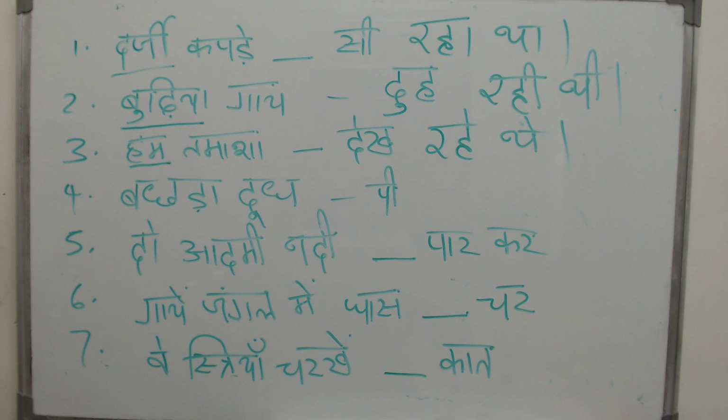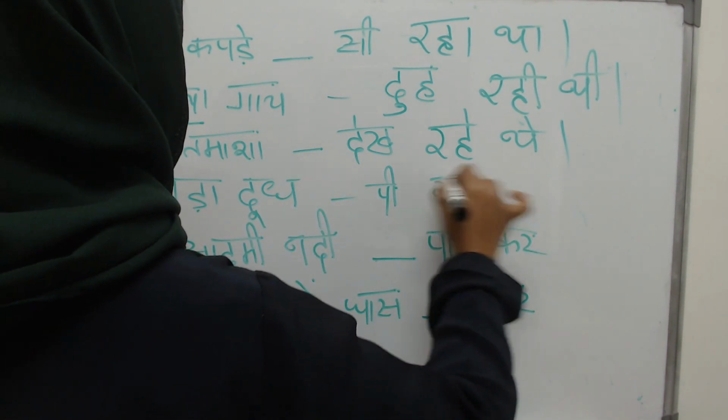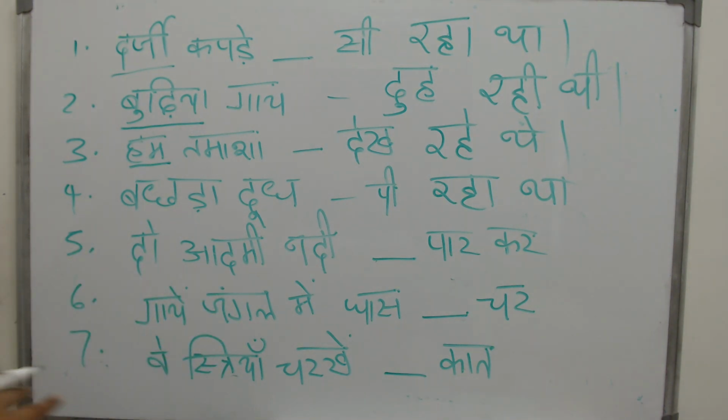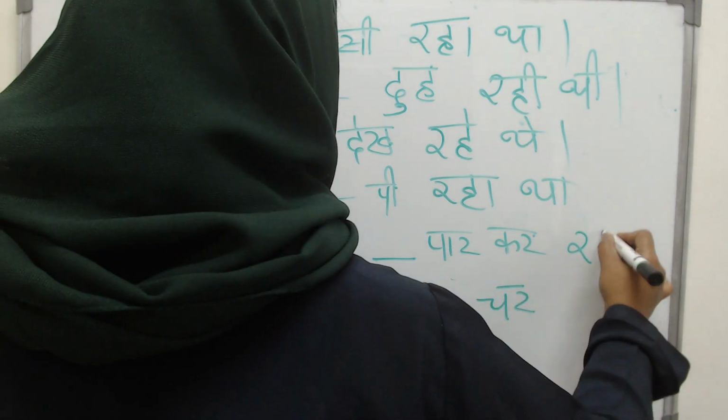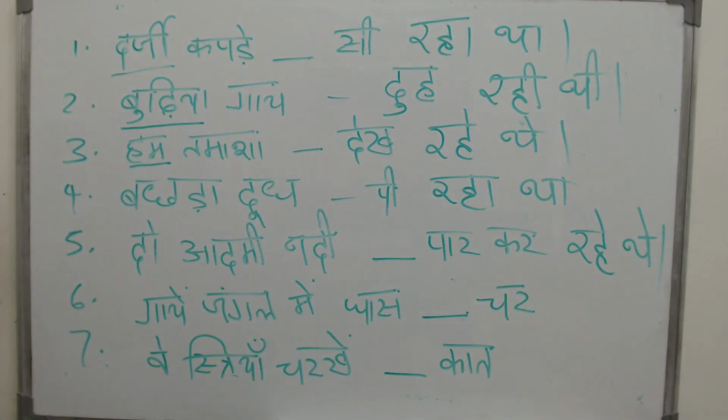बछड़ा दूध dash. The calf was drinking the milk. The calf, it is bachda, a male. So पी रहा था. Two men, दो आदमी नदी, two men were crossing the nadi, crossing the river. There are two men, so therefore पार कर रहे थे. Both of them were crossing. गाय जंगल में घास dash.